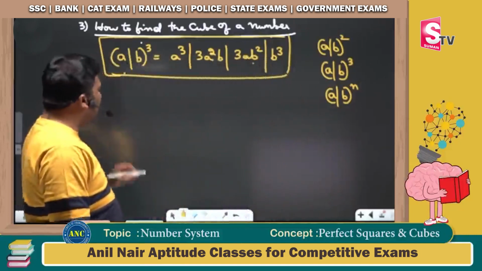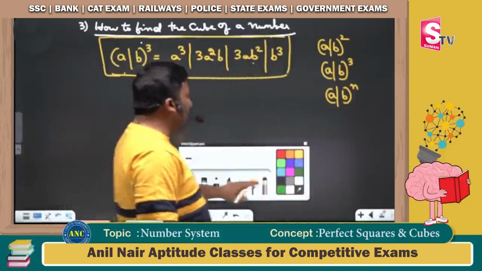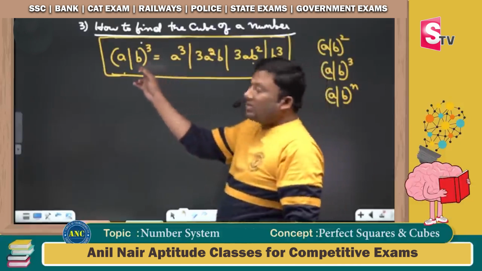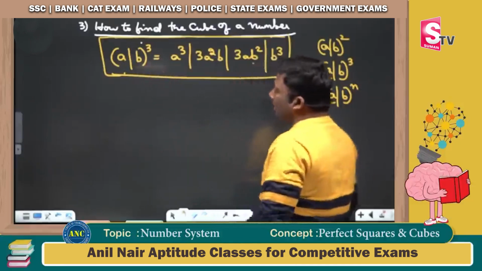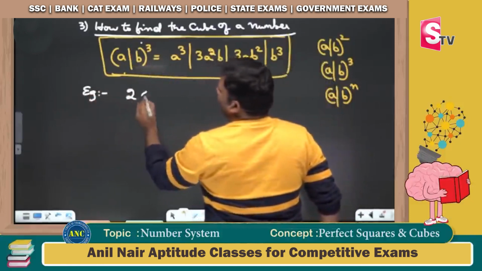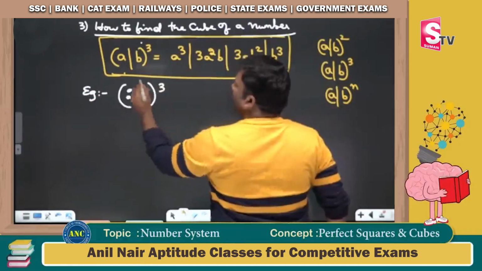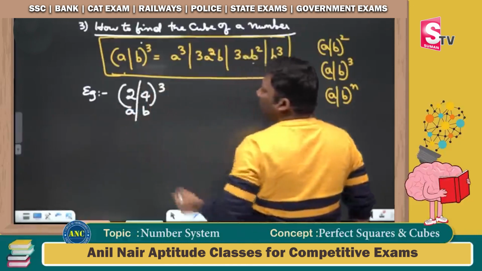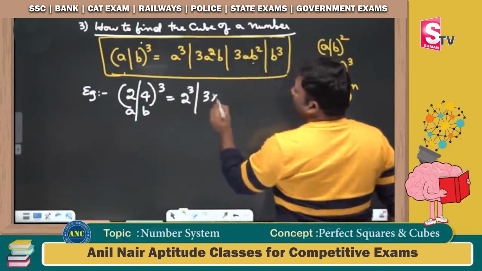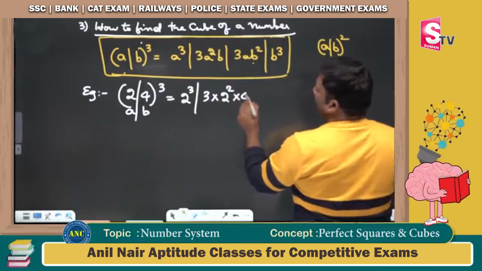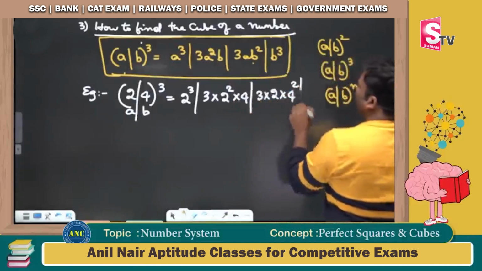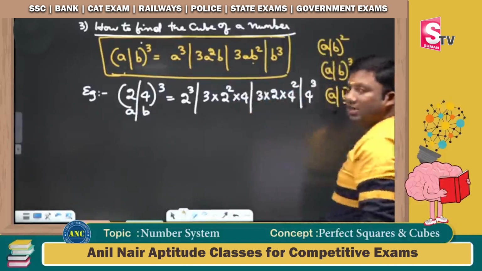What is this slash? Slash is nothing but it differentiates between the units place as well as the tens place. B is the units place, A is the tens place. Now for example, how to find out the cube of 24. A is 2 and B is 4. Wherever A is there, substitute 2. 2 cube. Next is 3A square B. Next it is 3AB square. And next it is B cube.